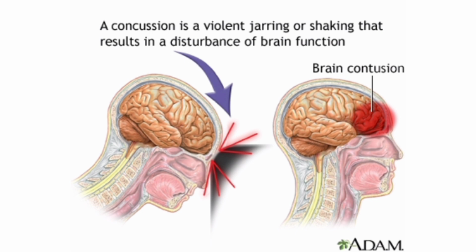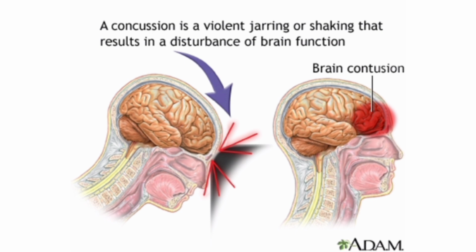This type of injury occurs from a blow to the head or body, for example a fall or other trauma. This trauma shakes the brain inside the skull, which can cause temporary loss of function with no structural damage. The temporary loss of function can last for a few seconds to a few minutes.